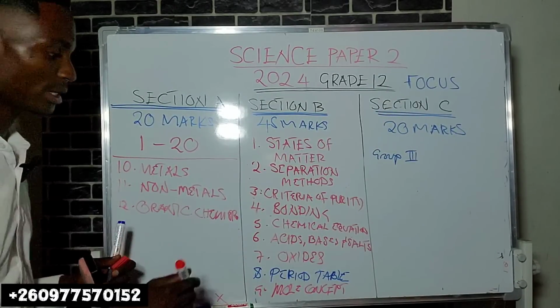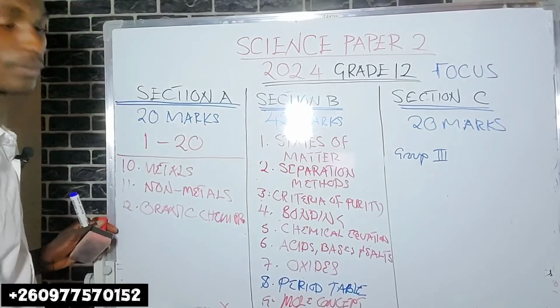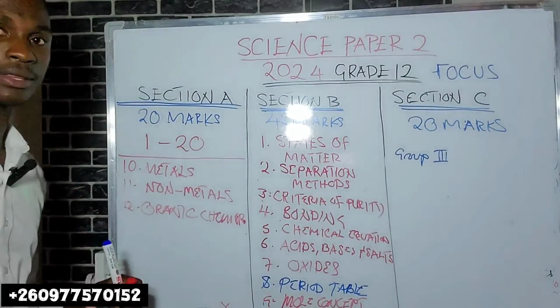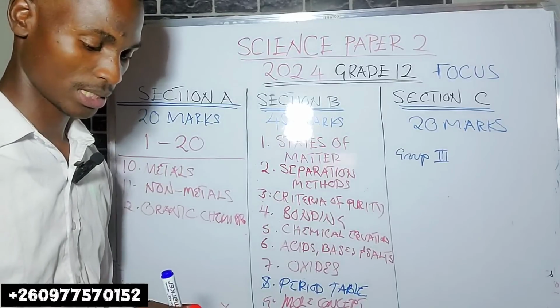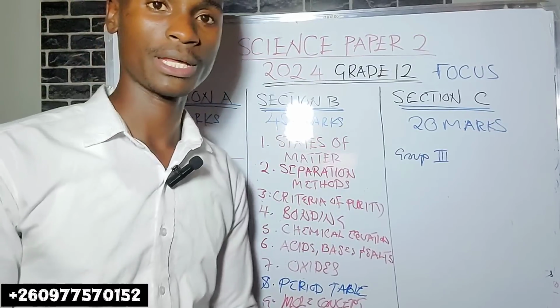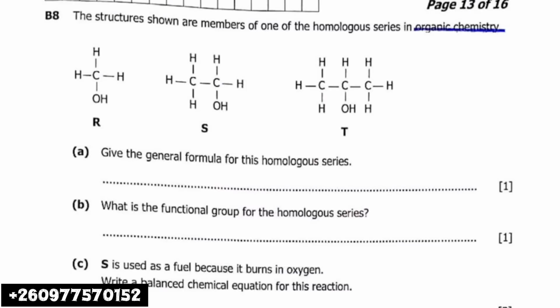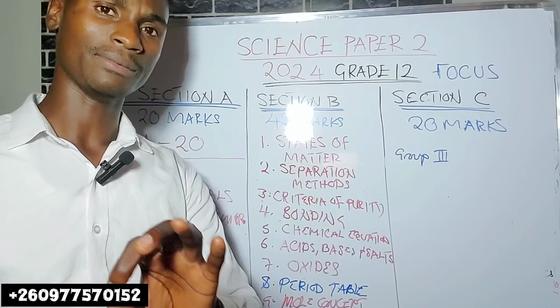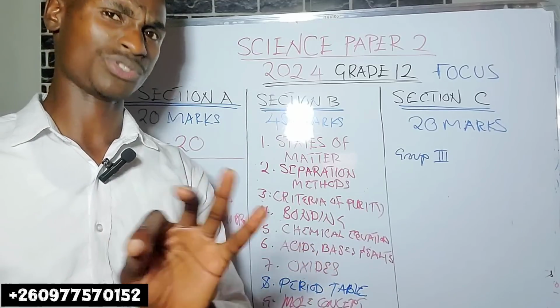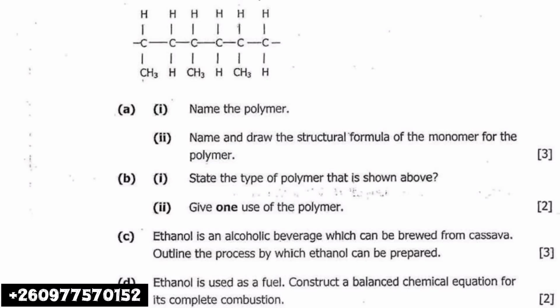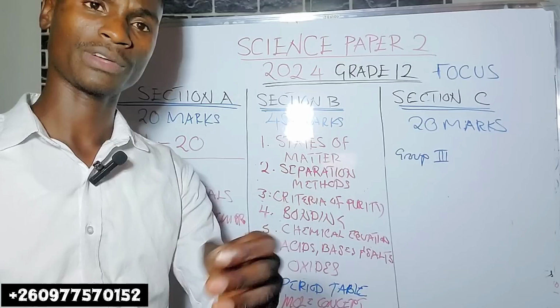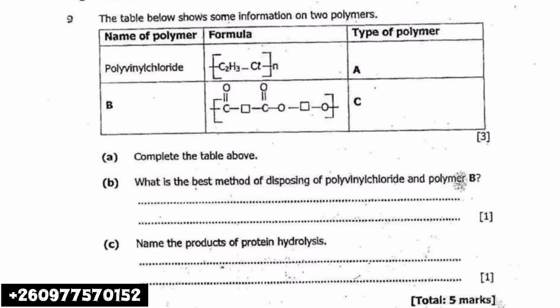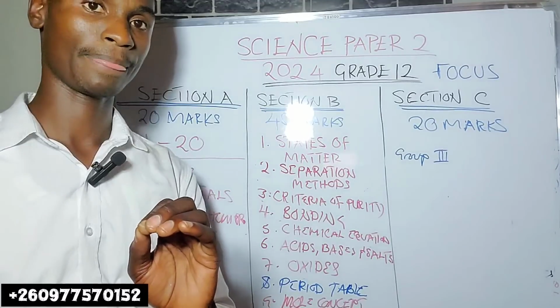So organic chemistry, you should know the homologous series, the organic compounds, the hydrocarbons, the alkenes, alcohols. You should know those. Polymerization, cracking. Okay, you should know the issue of nylon, terylene. At least have an idea of those things because they usually come.